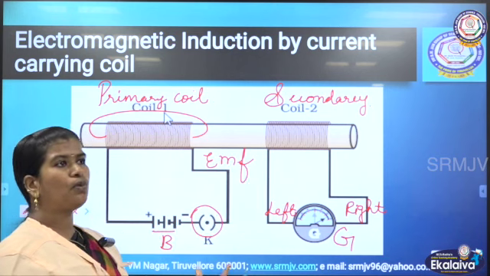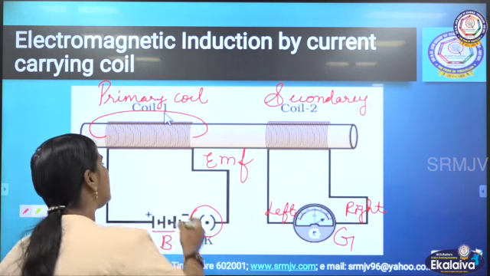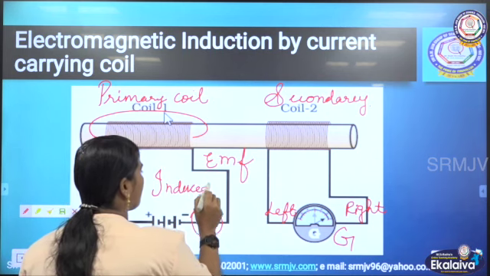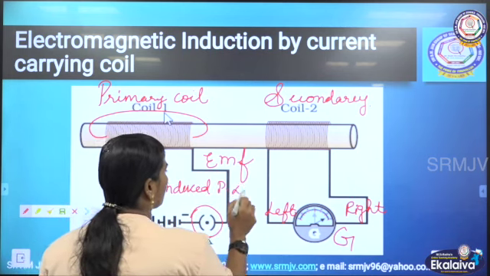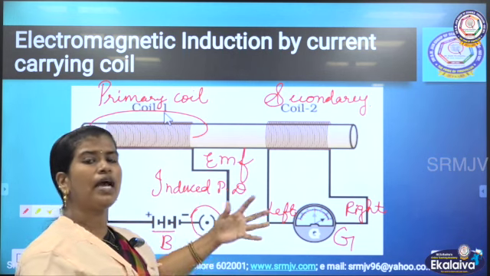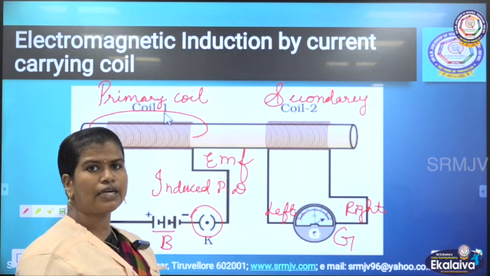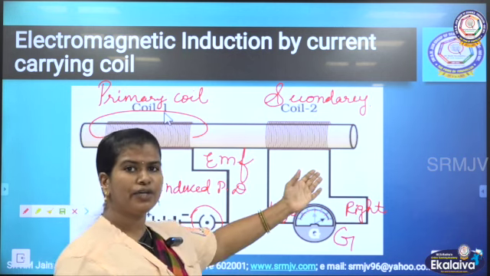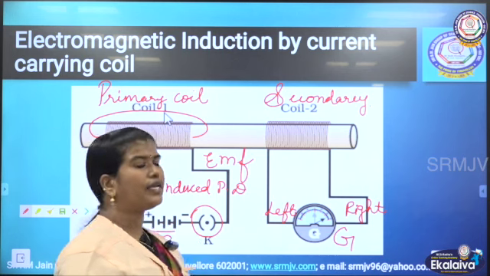This electromotive force is nothing but the induced potential difference. So when there is an induced potential difference, obviously charges will start to flow. As a result, current is induced in the secondary coil.